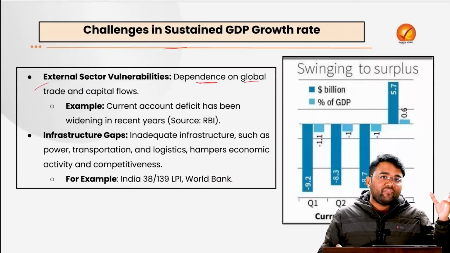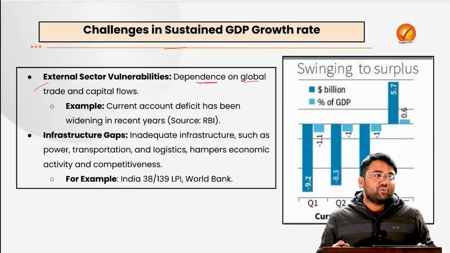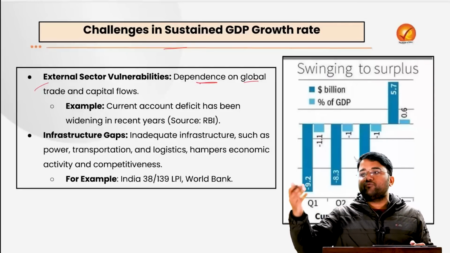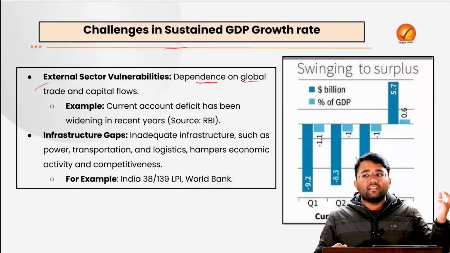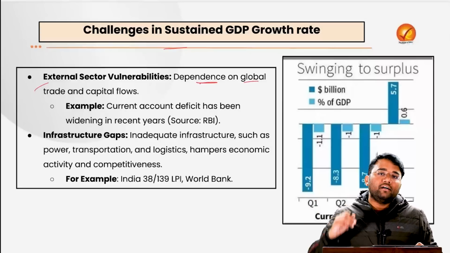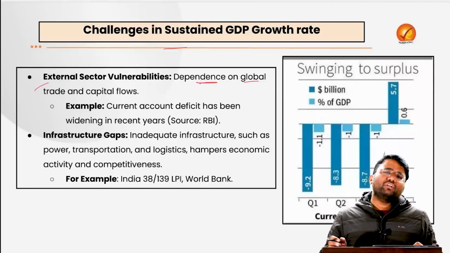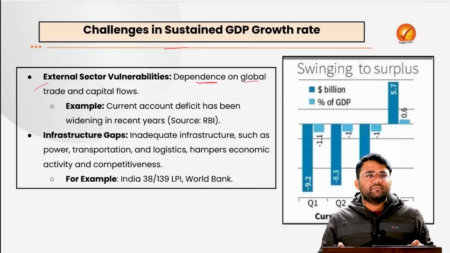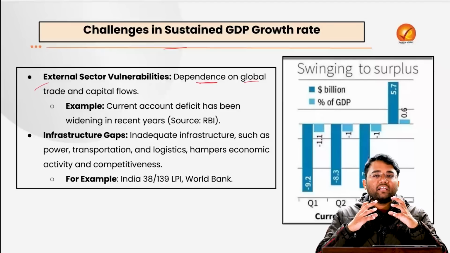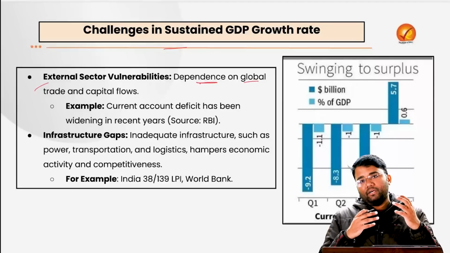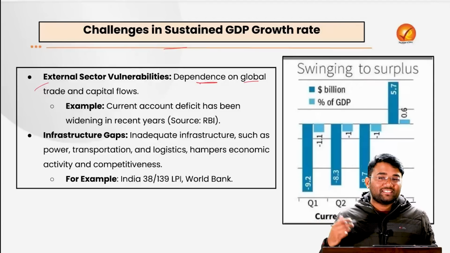The capital of FIIs is an important part of our business cycle, because the capital they bring is used to increase the production of goods and services. When they leave, companies will face issues in the availability of capital. Apart from that, there are supply chain disruptions, whether the Russia-Ukraine war or the Israel-Hamas issue. In a globalized, interdependent world, these external shocks will impact production and lead to a slump in the GDP growth rate.